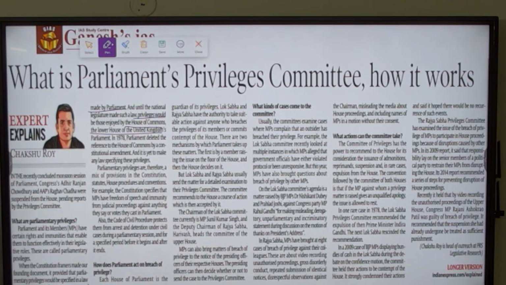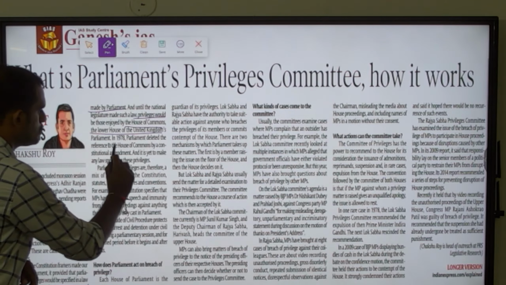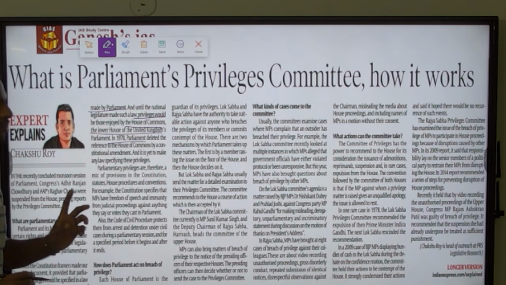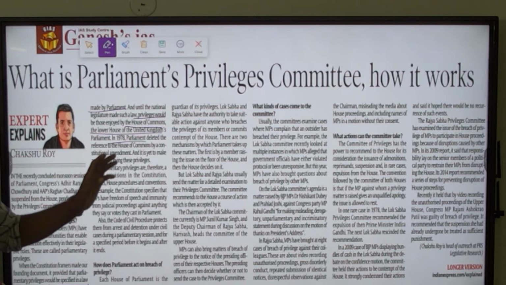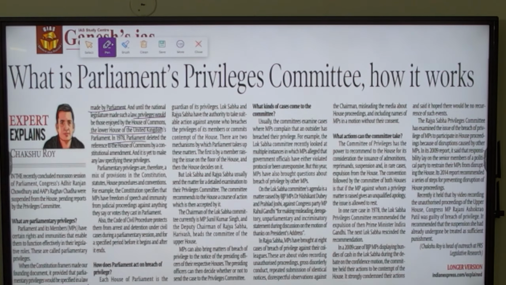But in 1978, the Parliament, through an amendment, deleted the reference to the House of Commons, but the national parliament did not make any law mentioning what privileges a member of parliament will have. Right till now, there is a vacuum in legislation with regard to what privileges members of parliament can have.